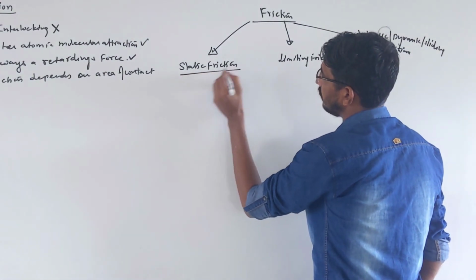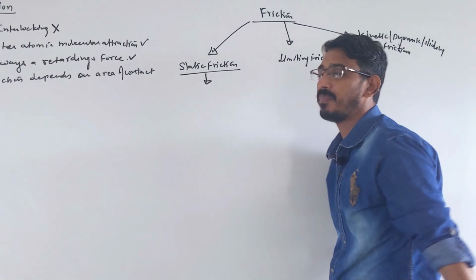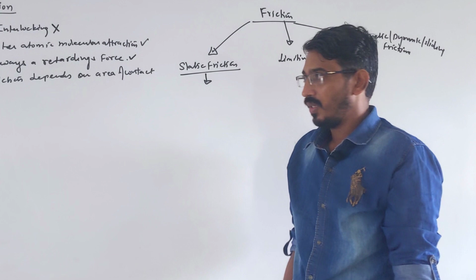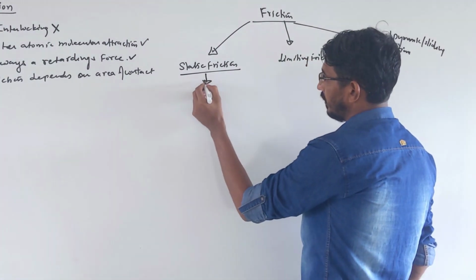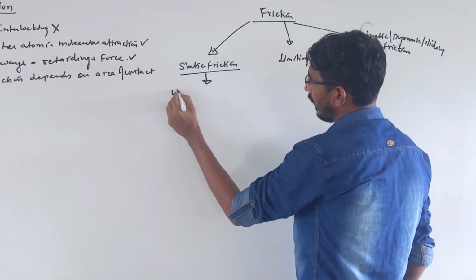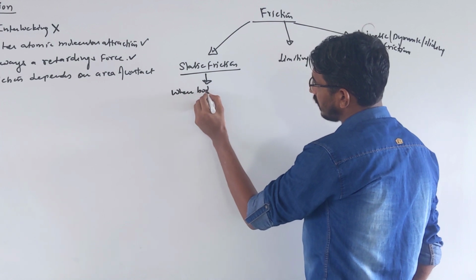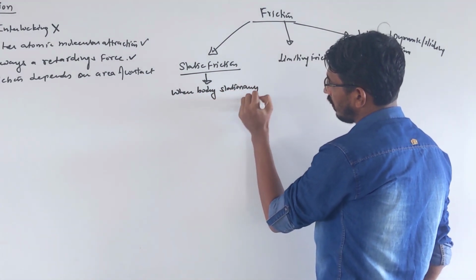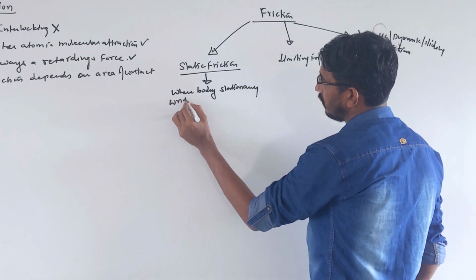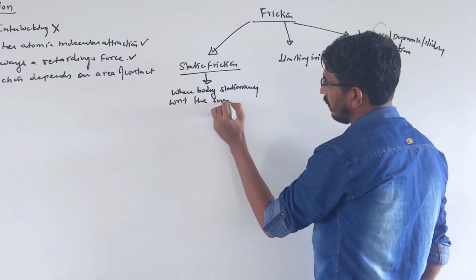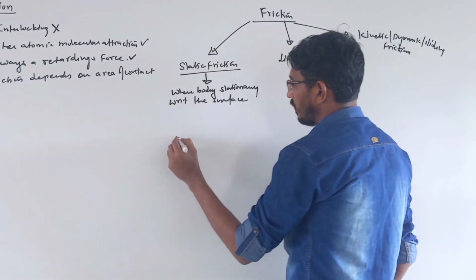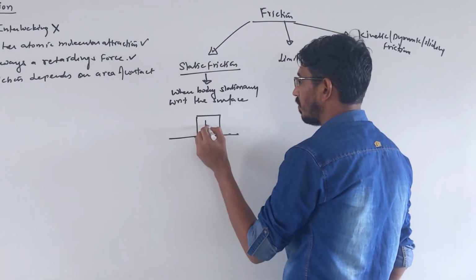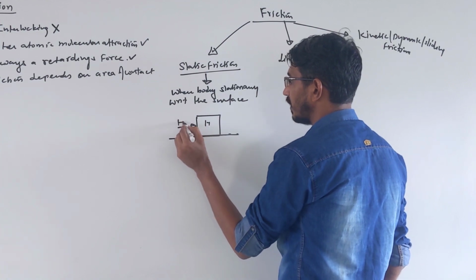What is static friction? This friction happens when the body is not moving, when the body is stationary with respect to the surface or other body. Suppose you put a block of mass m on this surface, and you apply some force F here.